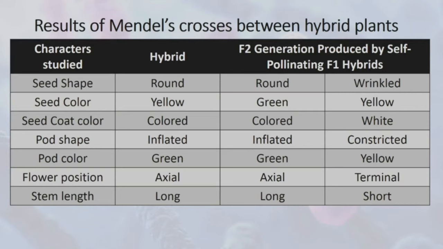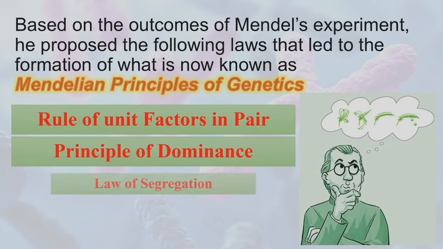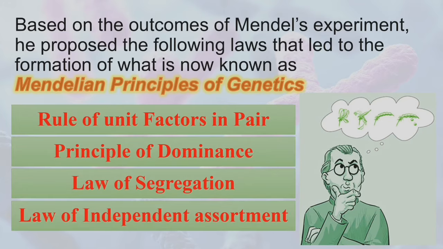Mendel formulated a hypothesis that there is a factor that controls the appearance of the plant. Based on the outcomes of Mendel's experiment, he proposed the following laws that led to the formation of what is now known as Mendelian Principles of Genetics. So we have 4 Mendelian Principles. The first one is the rule of unit factors in pair, principles of dominance, law of segregation, and law of independent assortment. So the first one is the rule of unit factors in pair.